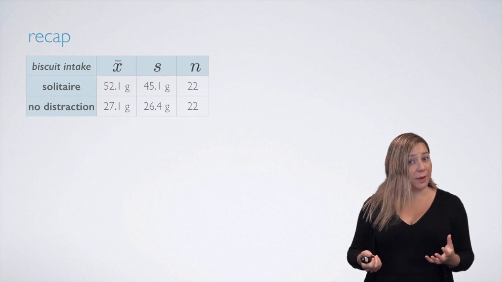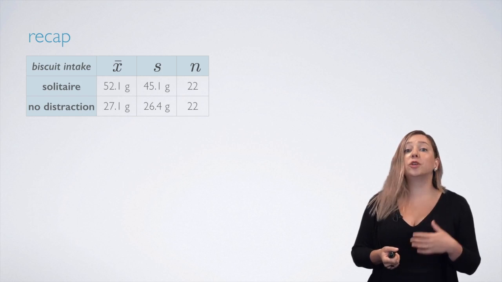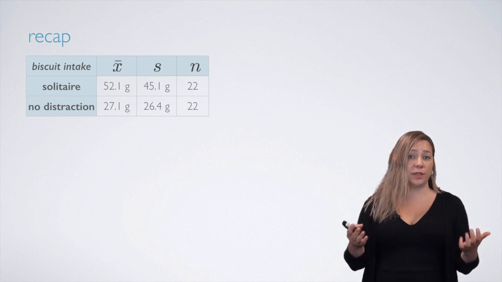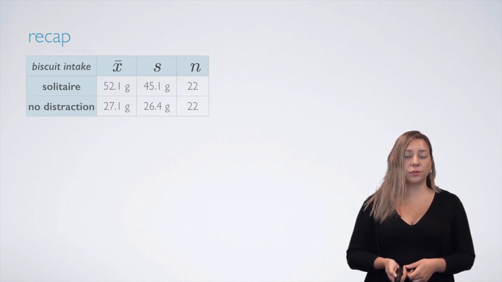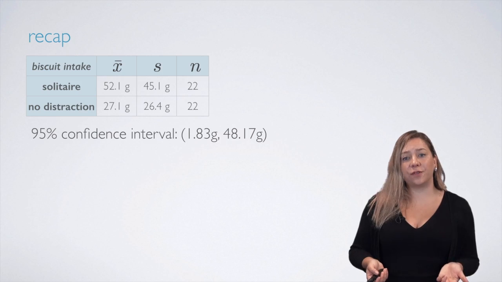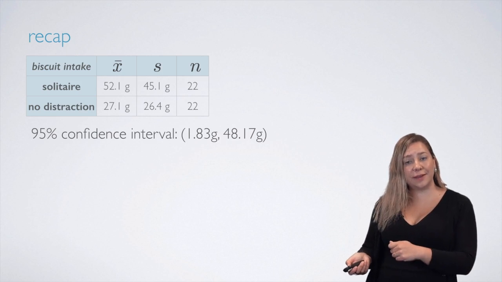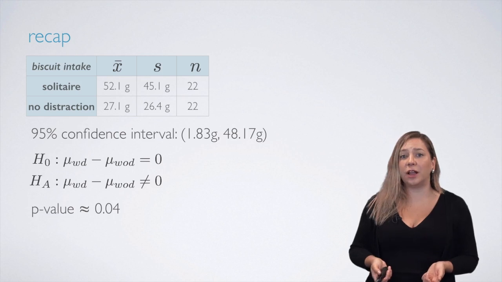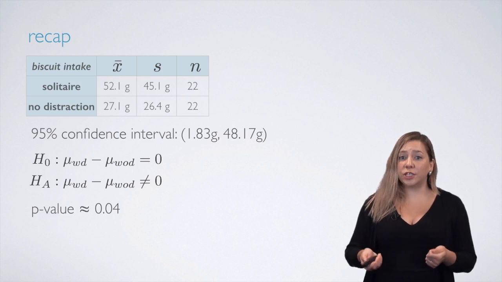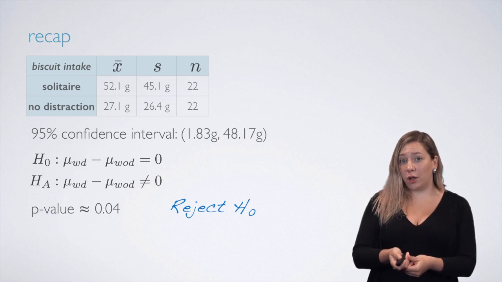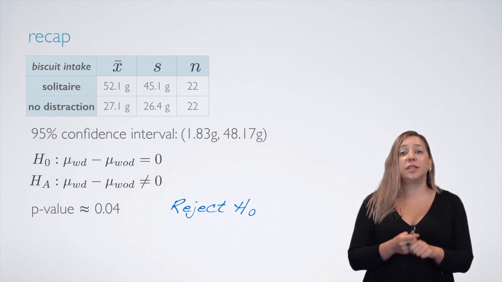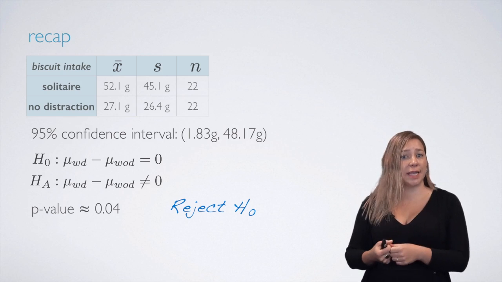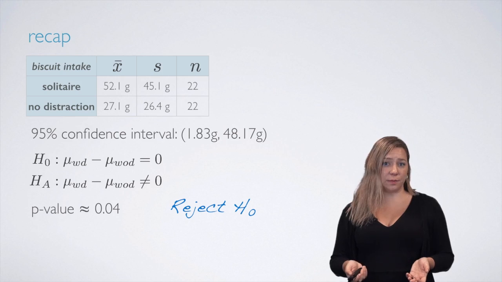Note that we have a randomized controlled trial here, so if we do indeed find a significant result, we could then talk about a causal relationship between these two variables. The confidence interval for the average difference was 1.83 to 48.17, and the hypothesis test evaluating a difference between the two means yielded a p-value of roughly 4%, which means that we would reject the null hypothesis and conclude that these data do indeed provide convincing evidence that there is a difference between the average snack intake of distracted and non-distracted eaters.